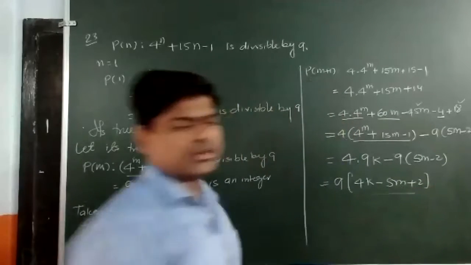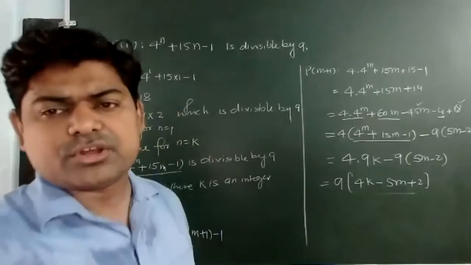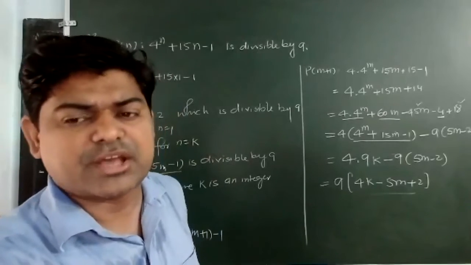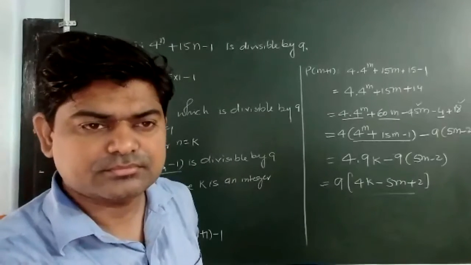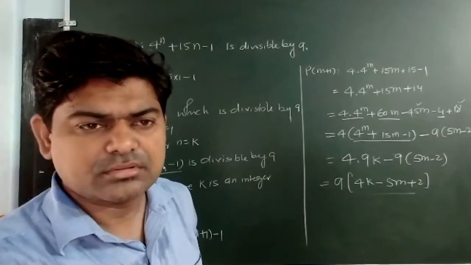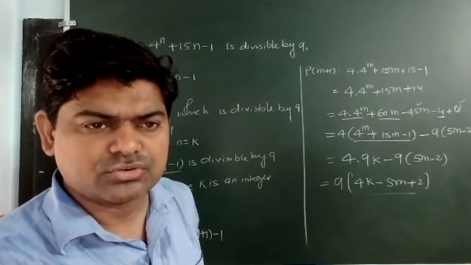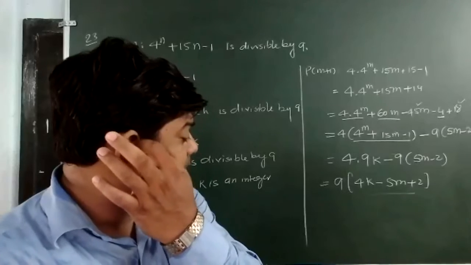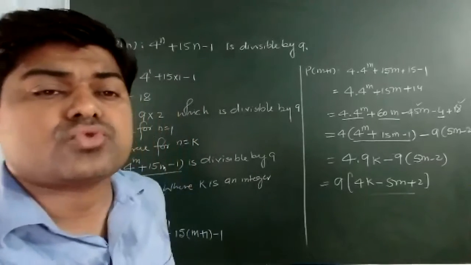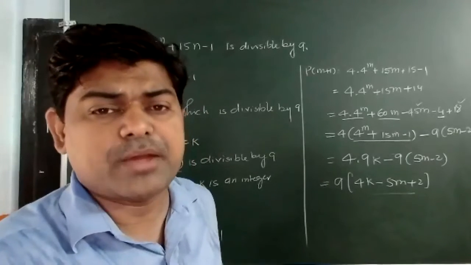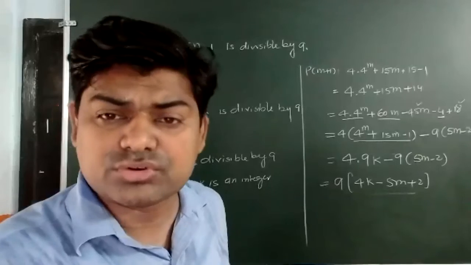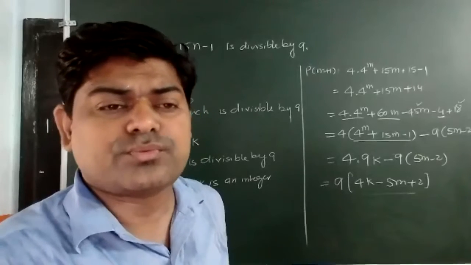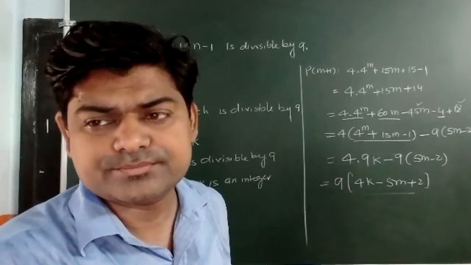Now tell me, if 9 is a factor of this, can I say it is divisible by 9 or not? Say yes or no. Easily I can say that it is divisible by 9. So I can say it is true for n is equal to m plus 1 when it is true for n is equal to m. Therefore, it is true for all values of n.